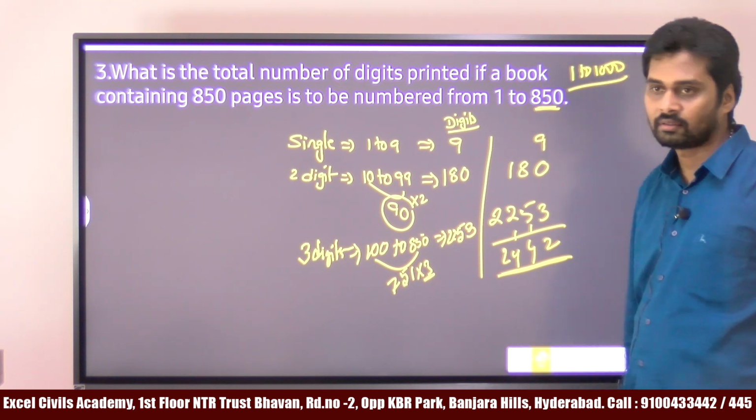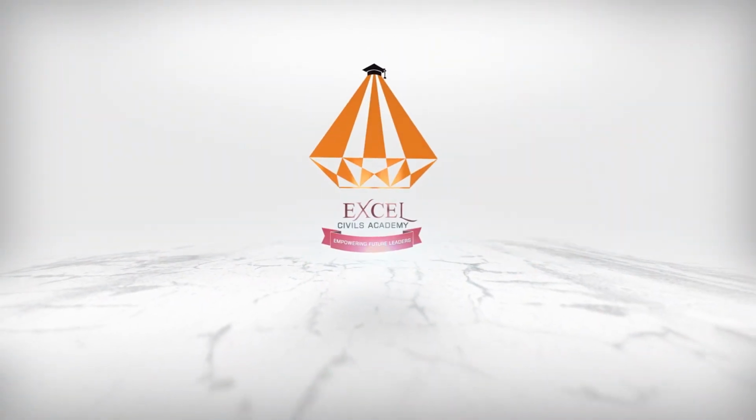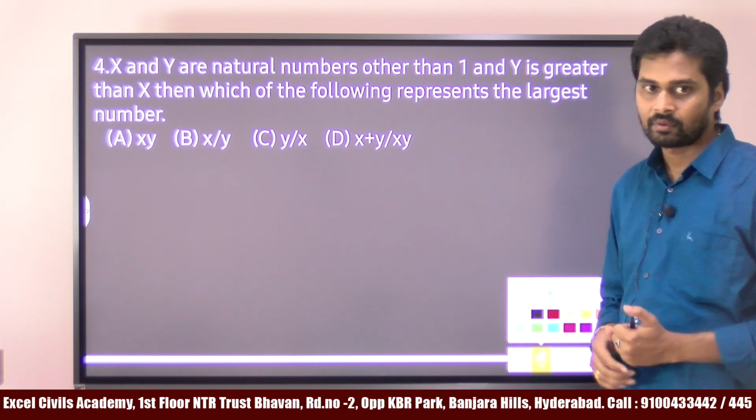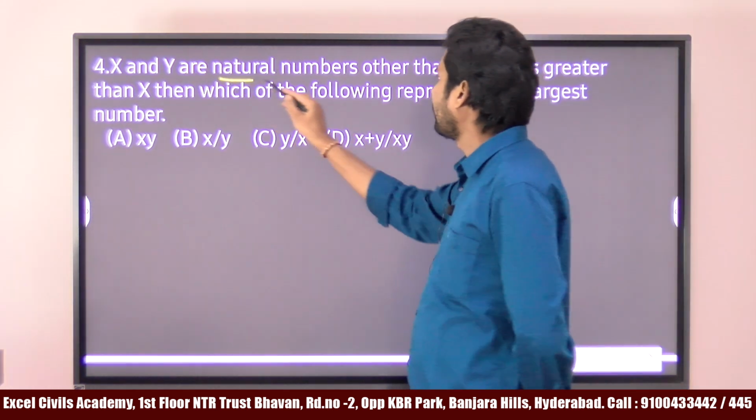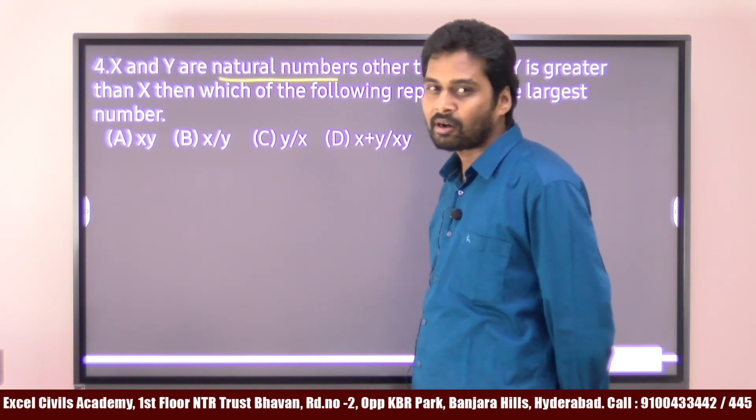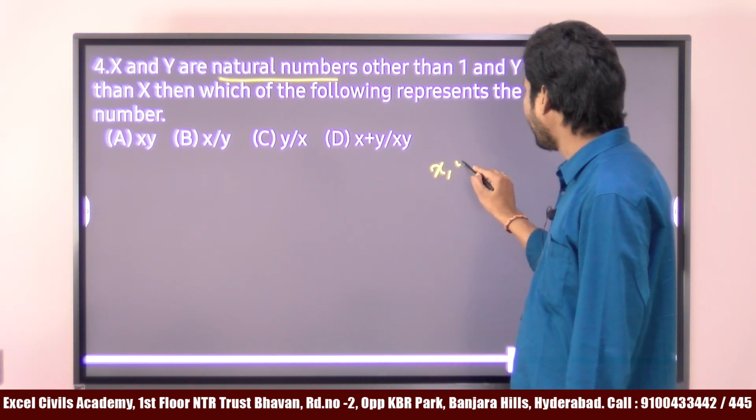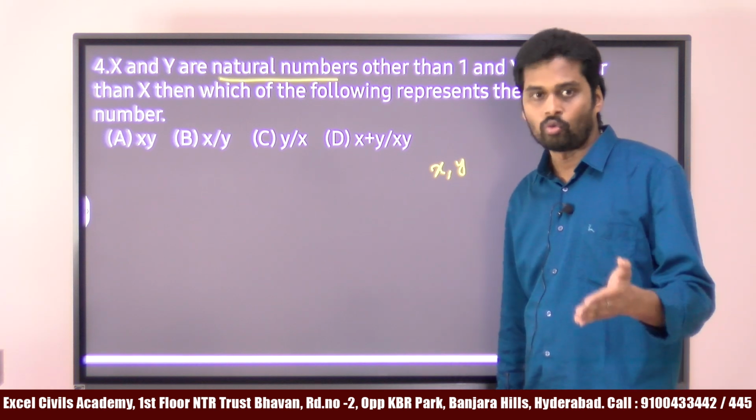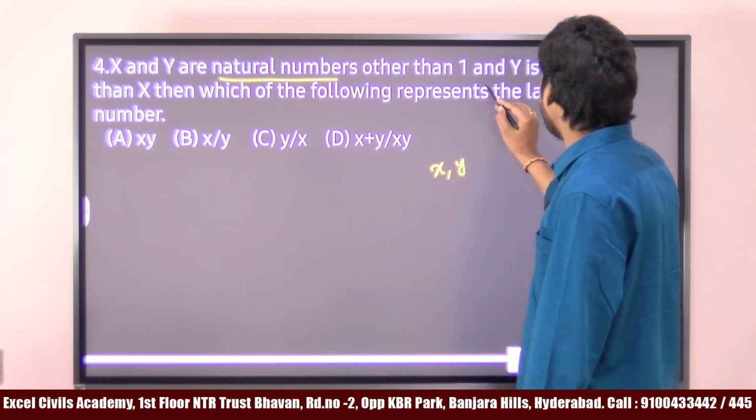Is it clear? We are just taking simple numbers, simple questions. Now read the next question. What is given in the problem? X and Y are natural numbers other than 1. You know what is meant by natural numbers? Natural numbers mean 1, 2, 3, 4 and so on up to infinity. Other than 1 means from which number can we count? 2. So X and Y are numbers starting from 2 to infinity.